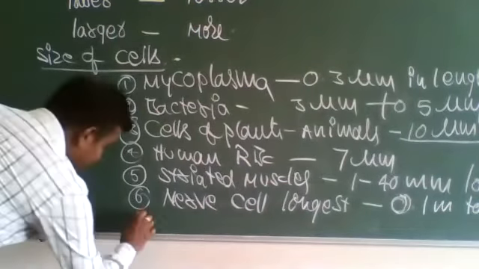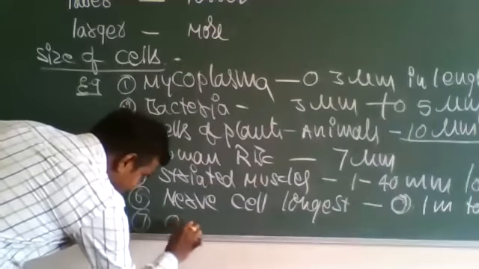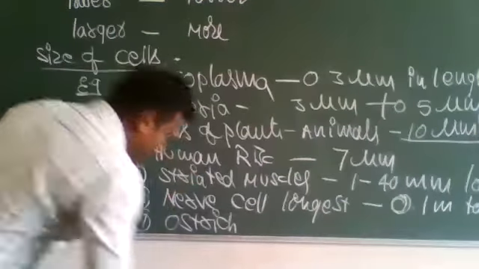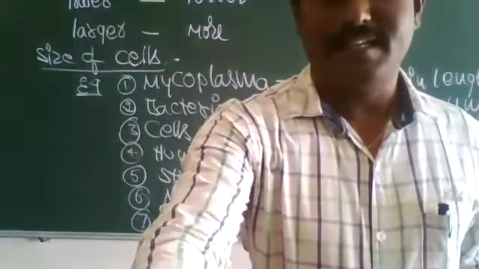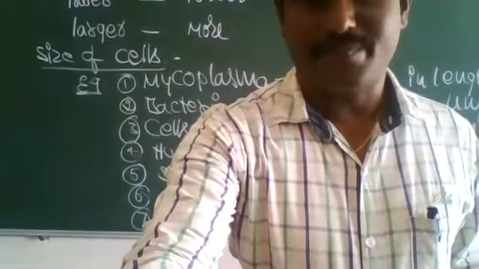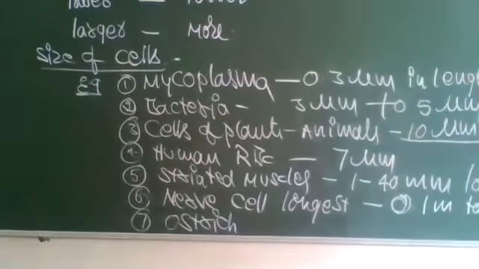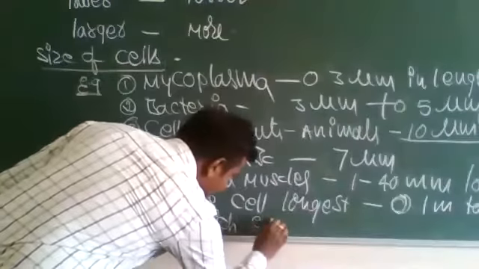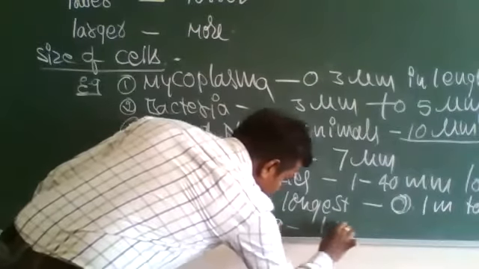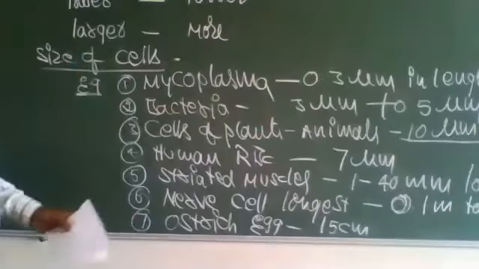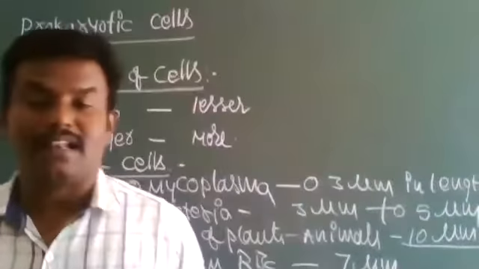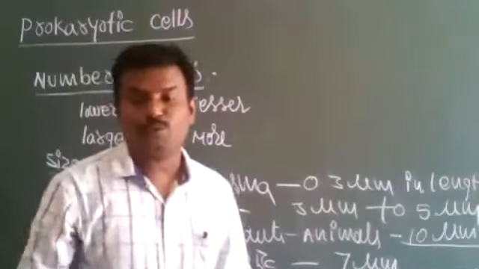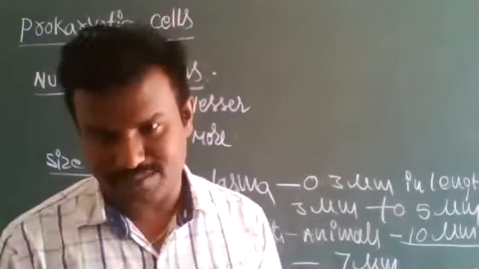The largest isolated cell is the ostrich egg. The ostrich egg size is 15 centimeters. In that way, the cell sizes vary from microscopic to macroscopic in different organisms.